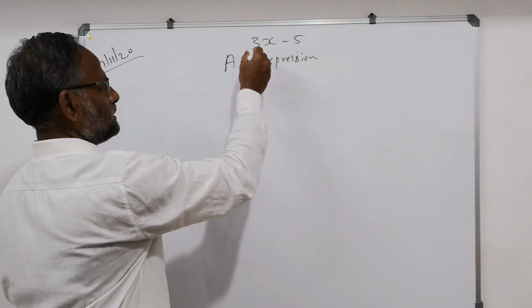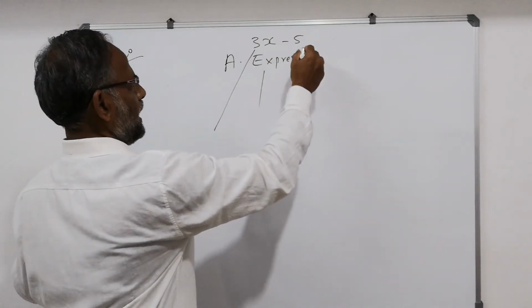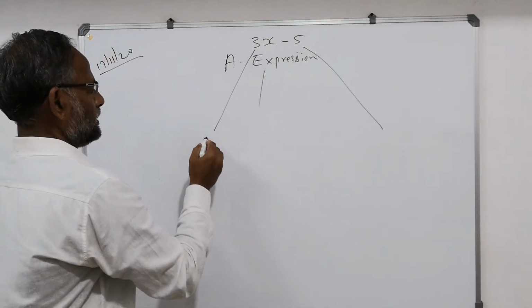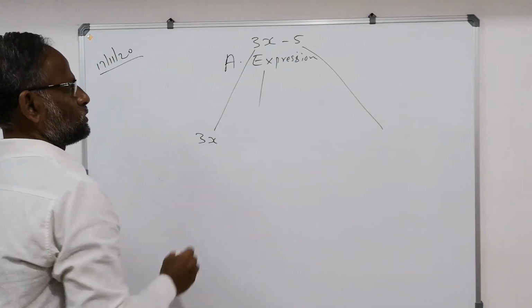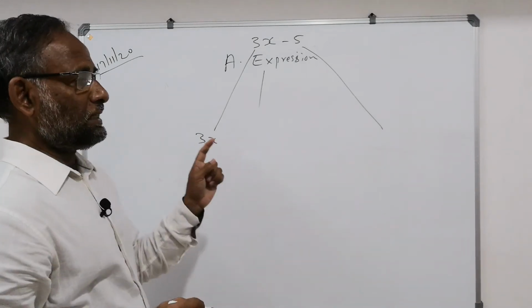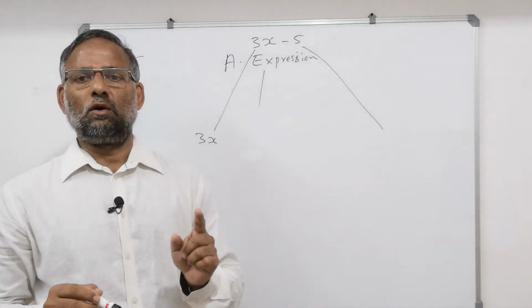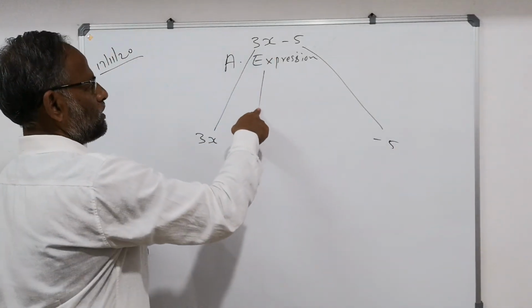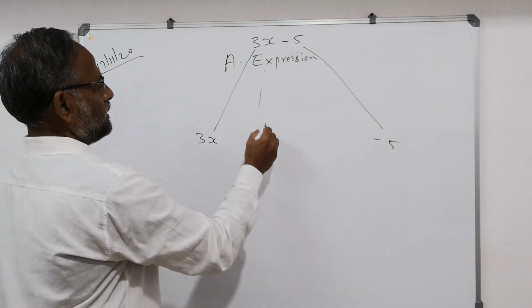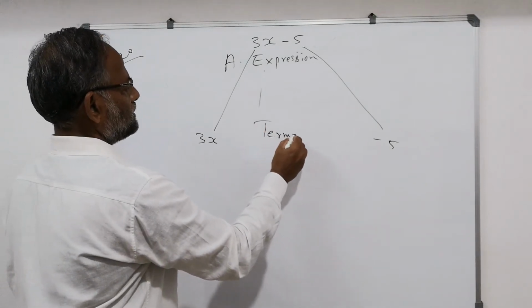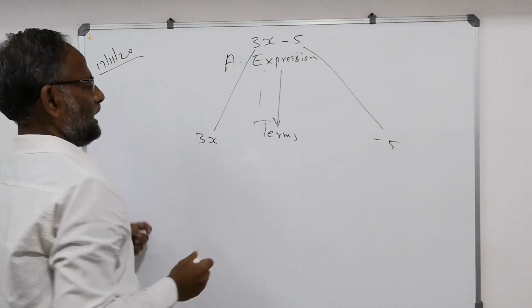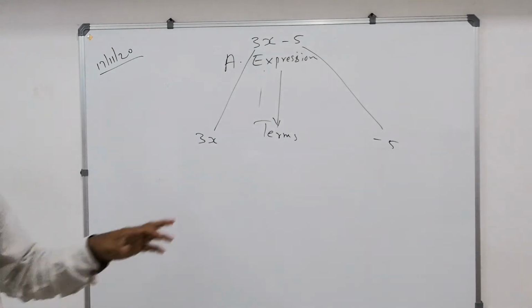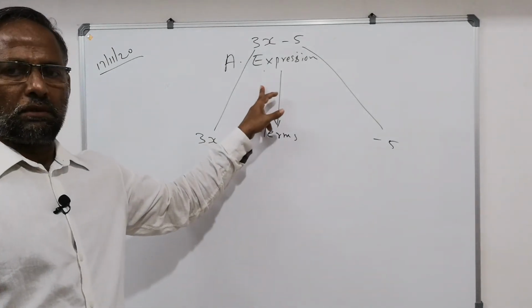So, two terms. 3x is one term, and the second term, be careful, is not 5, it is minus 5. Algebraic expressions are formed by terms.